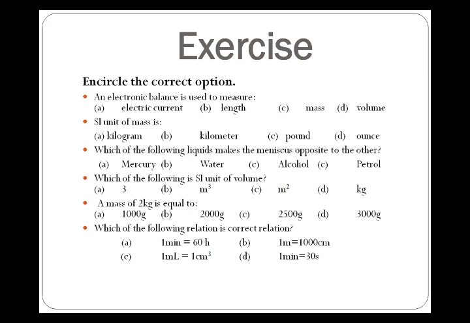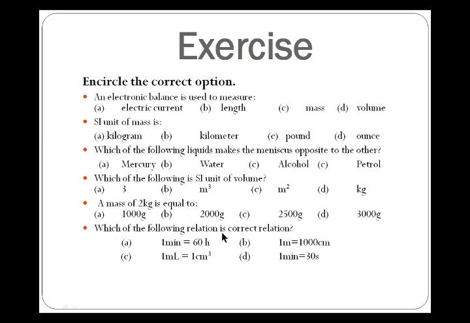The question number 1 from the exercise is MCQs. Encircle the correct option. MCQ number 1: an electronic balance is used to measure the mass. Second, SI unit of mass is kilogram. Which of the following liquids makes the meniscus opposite to the others? We already know that it's mercury. Which of the following is SI unit of volume? It's meter cube.